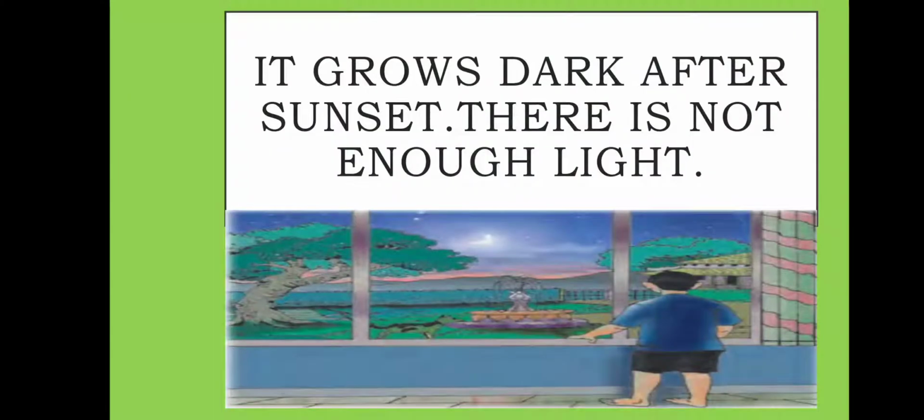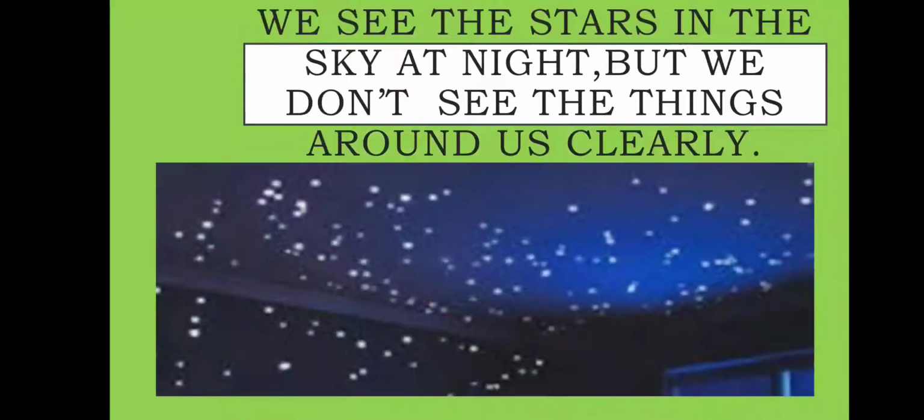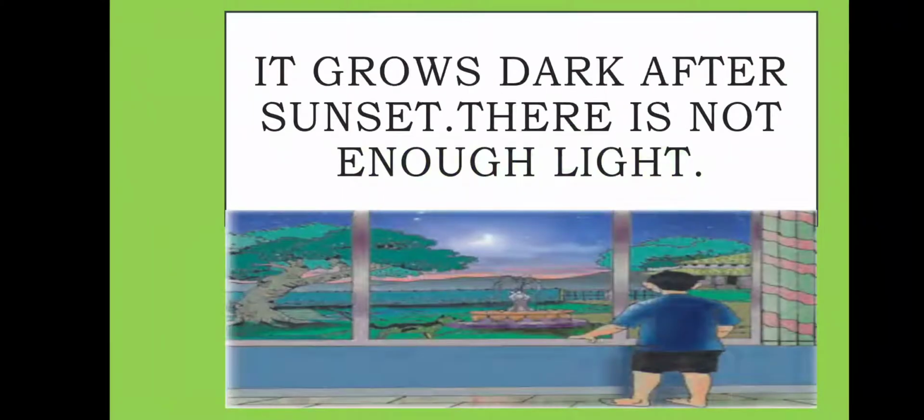See the next picture. It grows darker after sunset. It grows dark and there is not enough light, and we are not able to see the things around us clearly. In the sky, we can see the stars at night, but we don't see the things around us clearly. It is dark and stars are there in the sky.